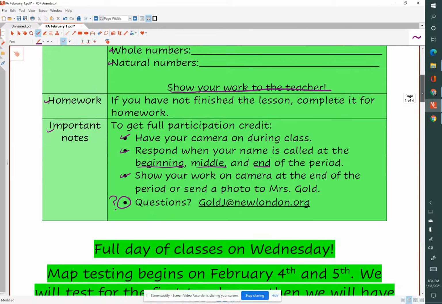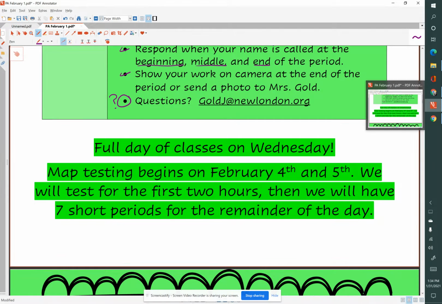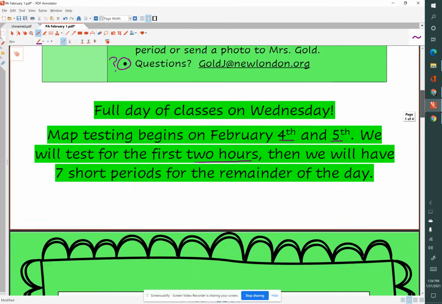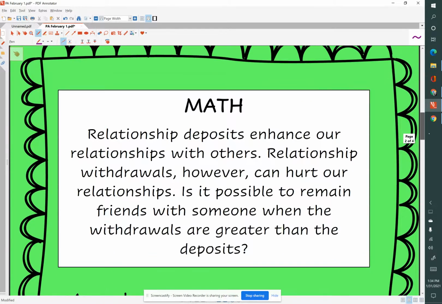A couple of other important notes for the week. Just a reminder that Wednesday we do have a full day of classes, and our MAP testing starts Thursday and Friday. We're going to test for the first 2 hours, and then we'll have 7 short periods for the rest of the day. So let's look at our do now.